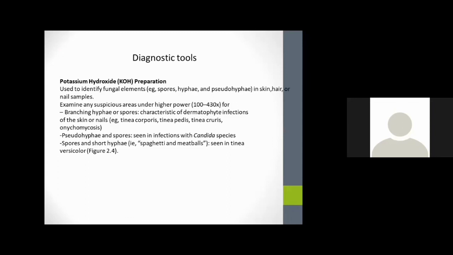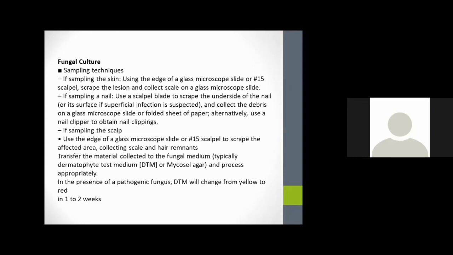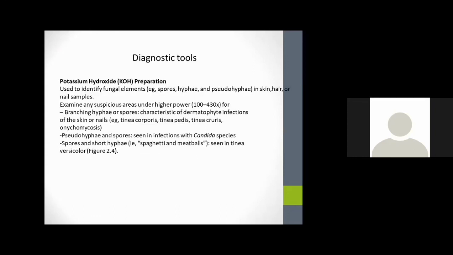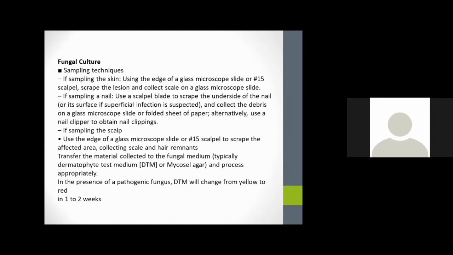And other diagnostic tools like potassium hydroxide preparation. This potassium hydroxide preparation helps to identify whether any fungal elements are present in the affected skin, hair, or nail. And fungal culture: if we are taking a sample of the skin or the scalp, we transfer the collected material to a fungal medium and process it. If a pathogenic fungus is present, the collected material changes from yellow to red in 1 to 2 weeks.